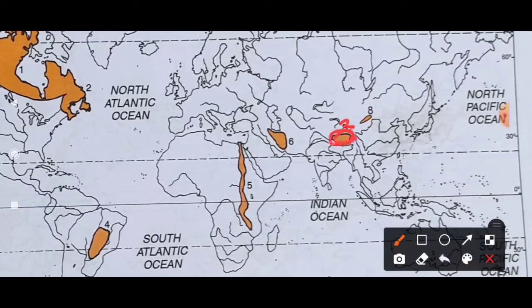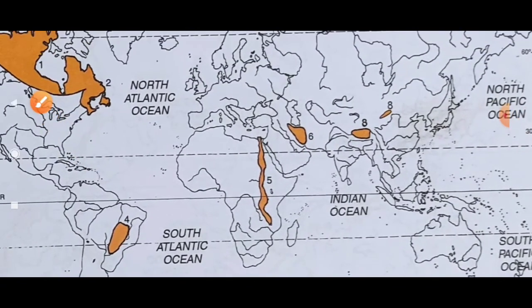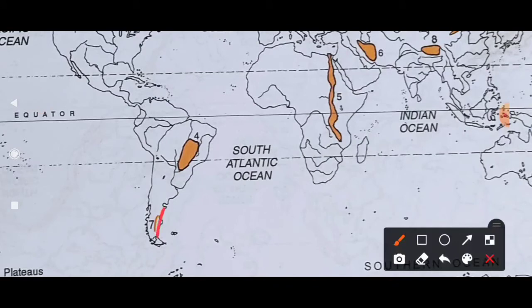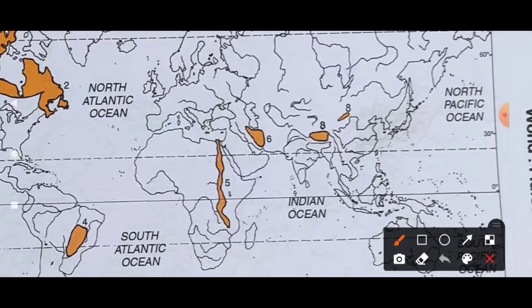Then number 4, Brazilian Highlands. Here it is the Brazilian Highlands. Number 5, African Rift Valley. Here it is the African Rift Valley. Then the Iranian Plateau, number 6. Then number 7, Patagonian Plateau. Here you can see the Patagonian Plateau. And the last one, which is the Mongolian Plateau, which is in Mongolia, above China. Okay, so this is all about the plateaus.